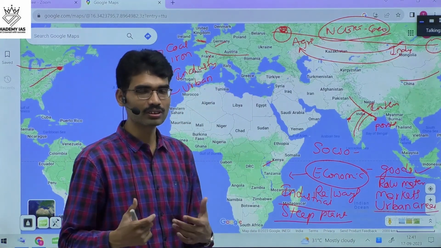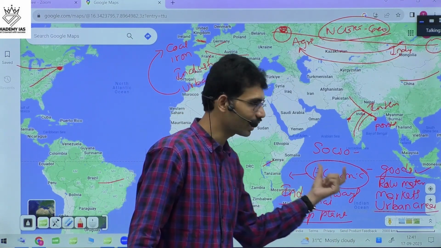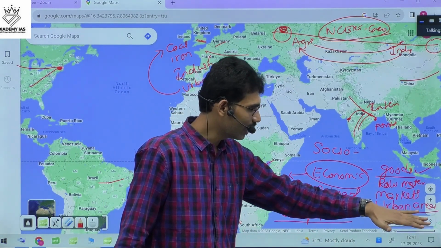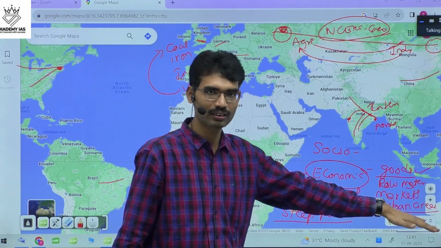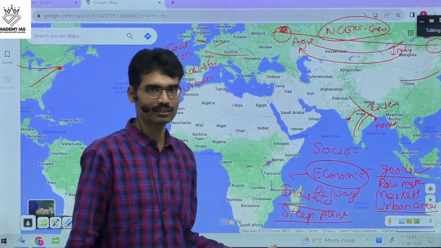These steel towns, industrial towns also were established due to railways. Now once goods are there, markets are connected, urban areas emerged, raw material areas to the industrial areas can be transported. These are all the economic effects.